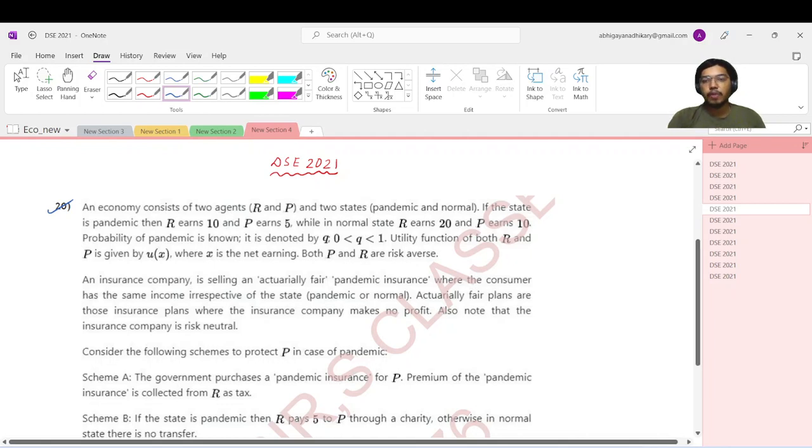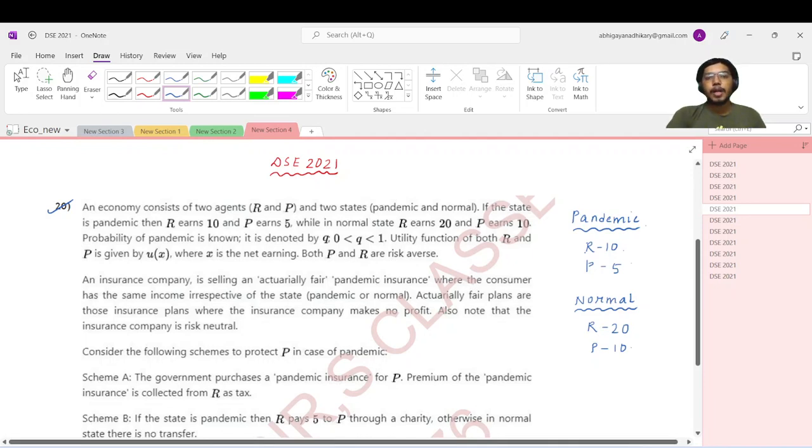So let me just jot down the information over here. If it is pandemic, then R will earn rupees 10 and P will earn rupees 5. And if the state is normal, then R will earn 20 and P will earn 10. So we can note that in both the situations, R is basically earning more.